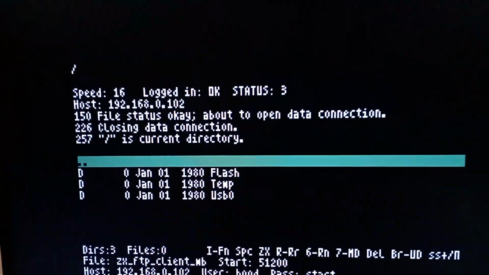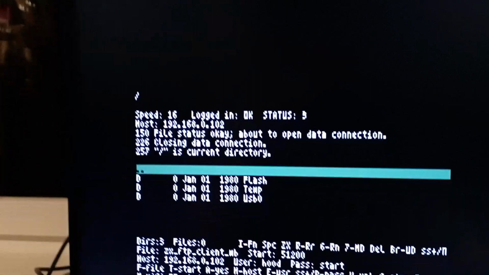You see, we are on a C64 USB card. Oh, it's a mess, the room is a really mess. This is the USB flash, and the USB flash can be seen and accessed from the ZX Spectrum. You see.